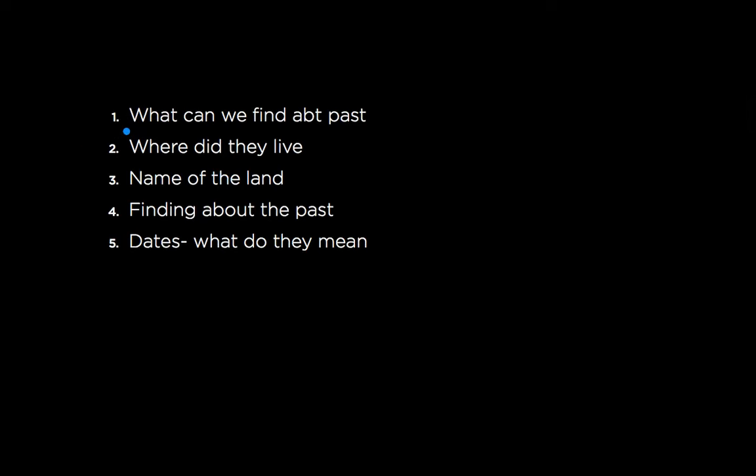First is what can we find about the past. Second is where did they live. They means the people. Name of the land is the third topic. Fourth comes out to be finding about the past. What instruments do we use for findings? And fifth is dates. What do they mean? So here we'll cover AD and BC. Let's cover them one by one.